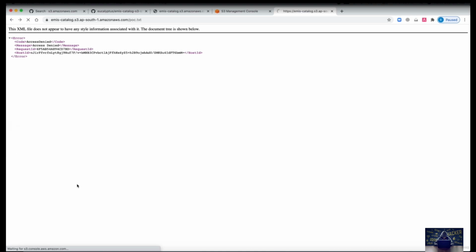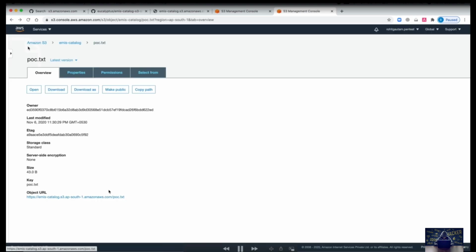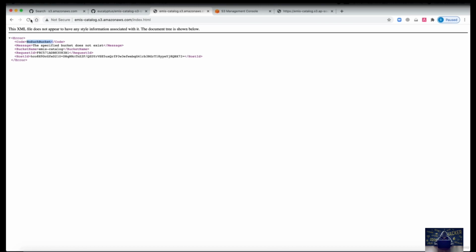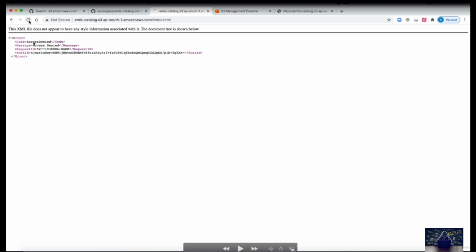We opened it, but we got an error, and it is access denied. The access denied message is due to the fact that we have not allowed public access. Once we give public access, we are able to successfully open it. Now let's see if the changes reflect over here or not. It again says access denied. First, the message was no such bucket, and now the message has changed to access denied, which means the bucket has been successfully claimed by us.